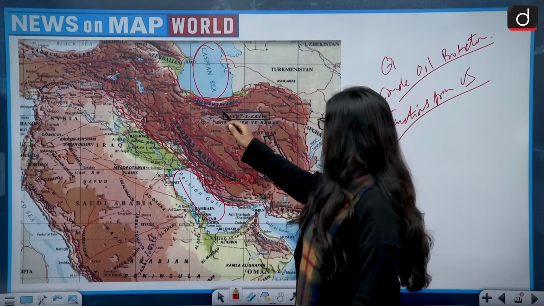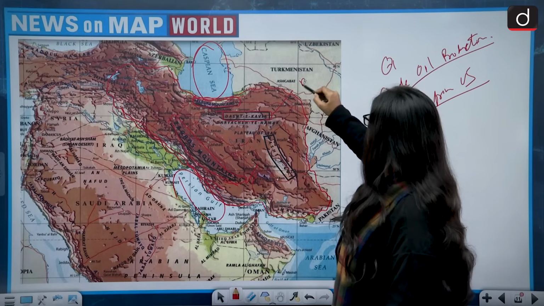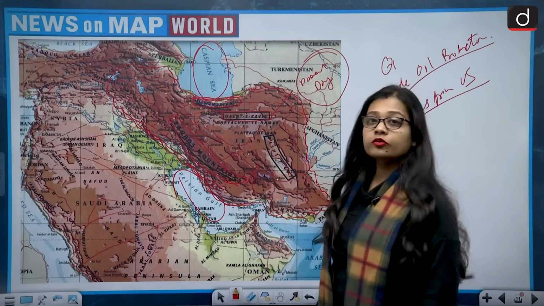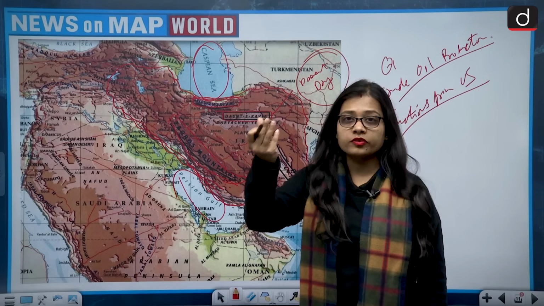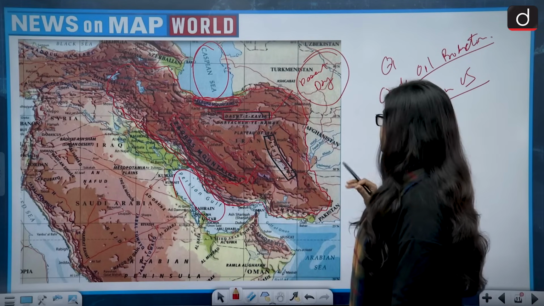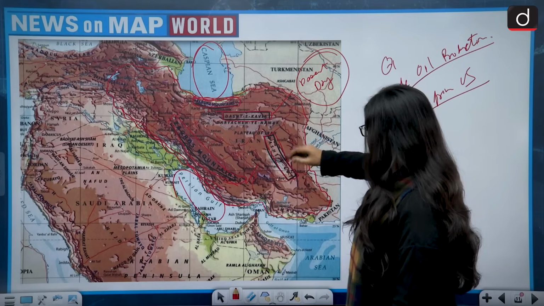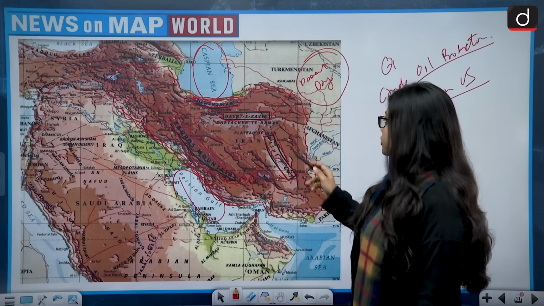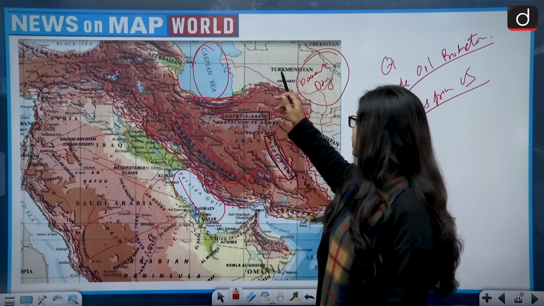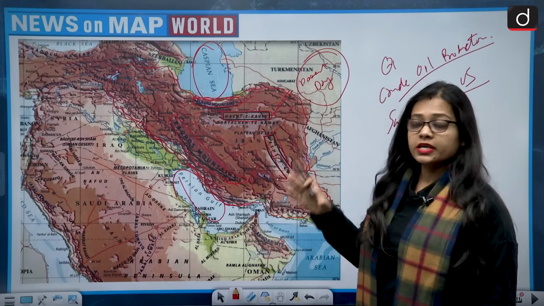Then it has Dasht-e-Kavir, which is a desert, a very dry desert, so the temperature goes to very high degrees. Then we also have the Dasht-e-Lut in Iran. So all 4 places, that is Zagros Mountain, Elburz Mountain, Dasht-e-Kavir and Dasht-e-Lut, are present in Iran.